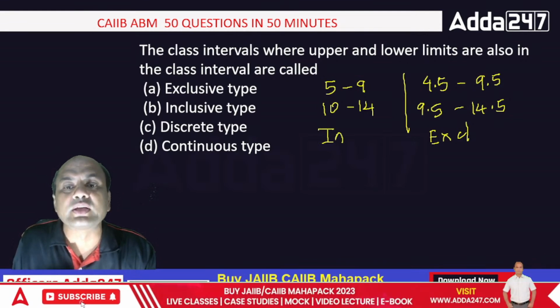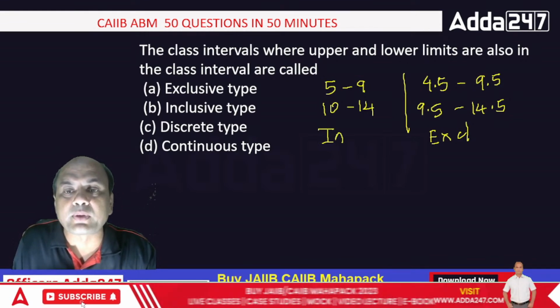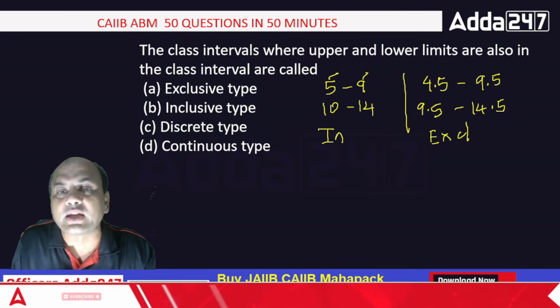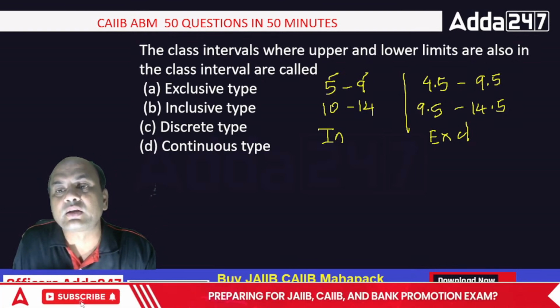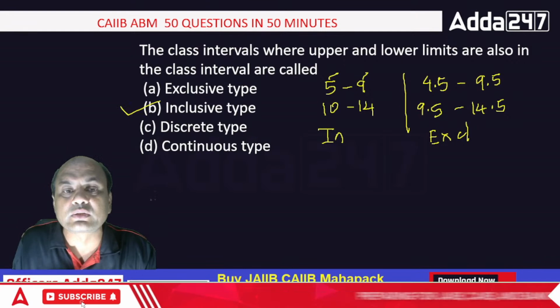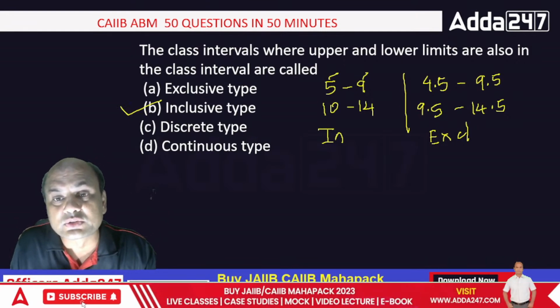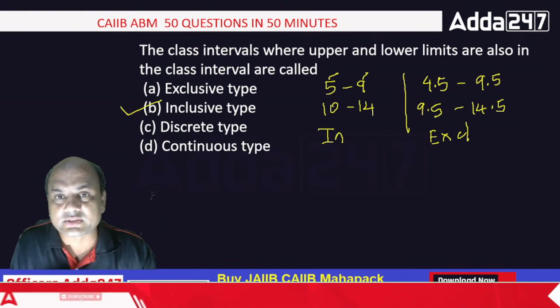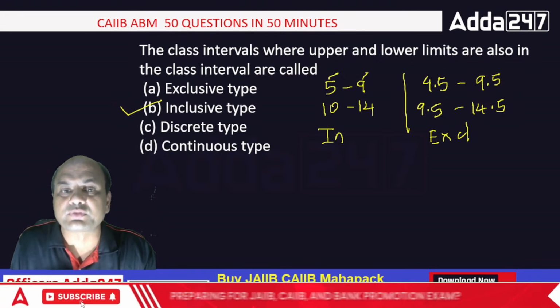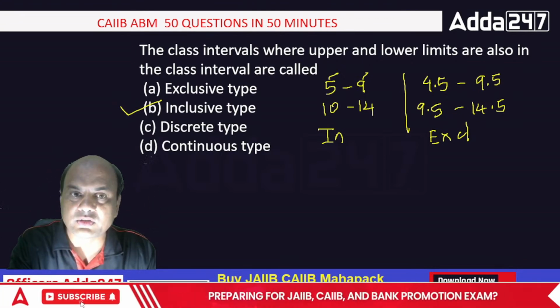So inclusive means what? Both the upper end and the lower end are included. So that is the question: where the upper limit and the lower limit are included is known as inclusive type. So this is inclusive, and this is exclusive. Got it? Clear? Move on.